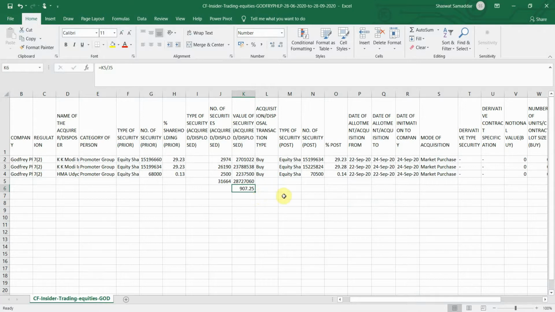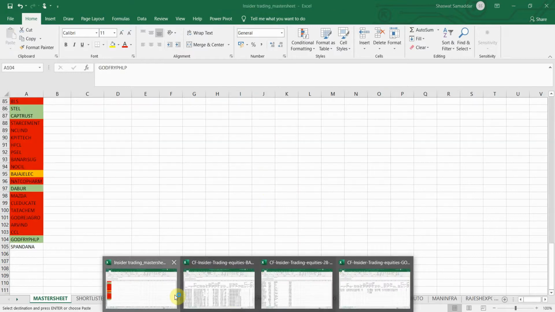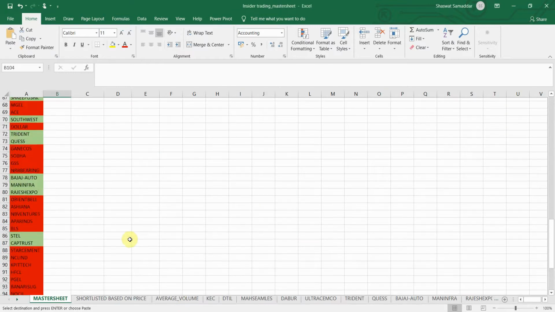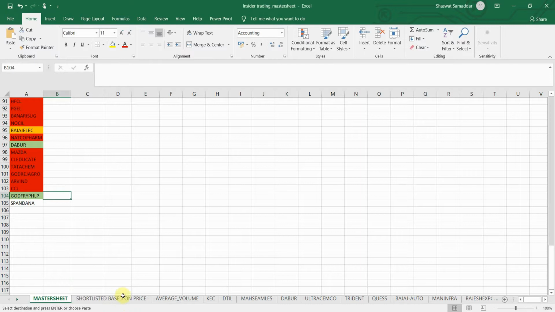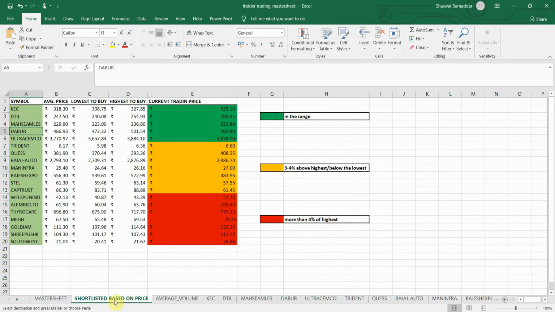Again, our aim would be to buy the stock closest to the average price point at which the promoters made entry. It would be best if we are able to buy the stock at 907 rupees only, but it's quite difficult to buy at this particular price. So we will consider a range of plus minus 3%. If the stock is currently trading in that range, then I would definitely do my final analysis on whether or not I should buy the stock.